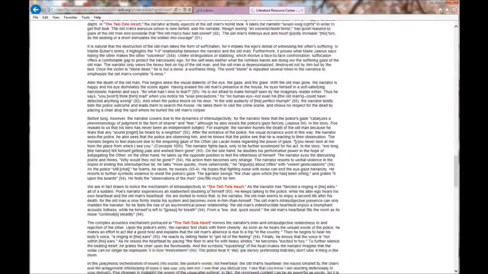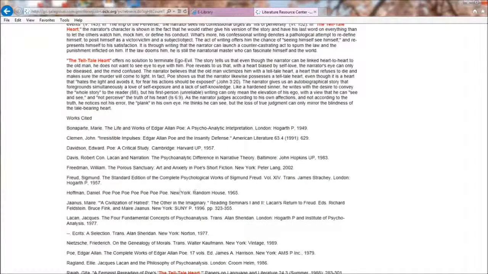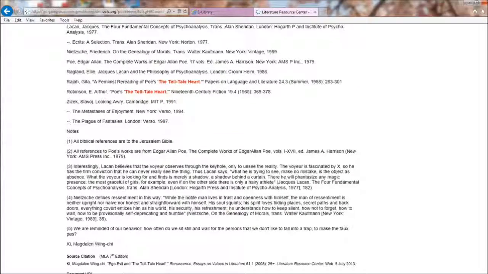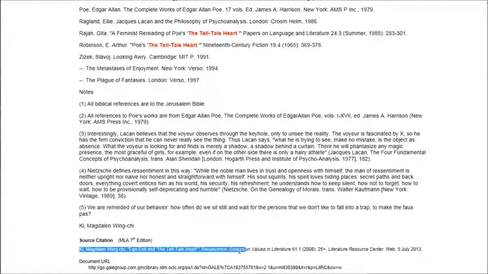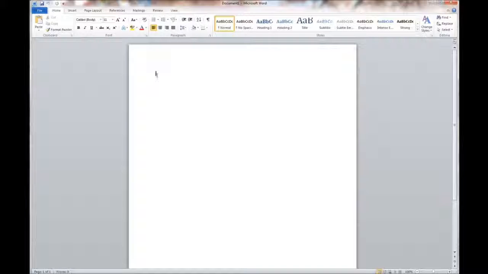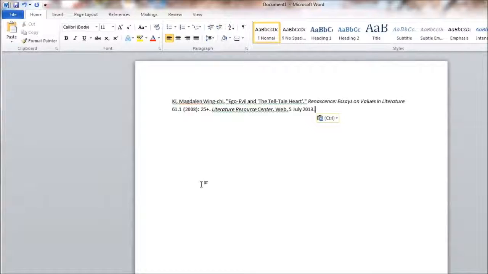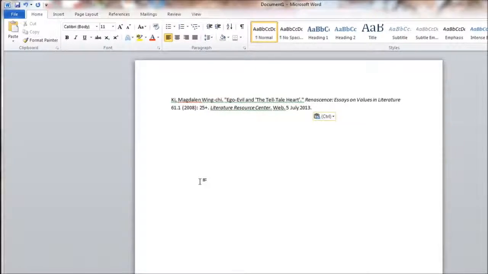Now, at the bottom of this article, this rather lengthy article, you'll notice a list of works cited. This is a good indicator that this is a reliable source. The source citation is also provided at the bottom. You will want to copy and paste this as you research and add it to a Word document. This will save you time in the end, and you will be able to format them correctly later. MLA is the citation format we will be using, and it is the most commonly used format for literature and English coursework.